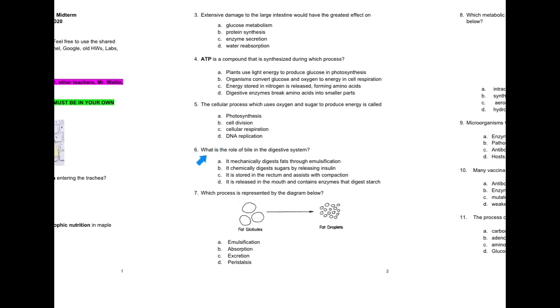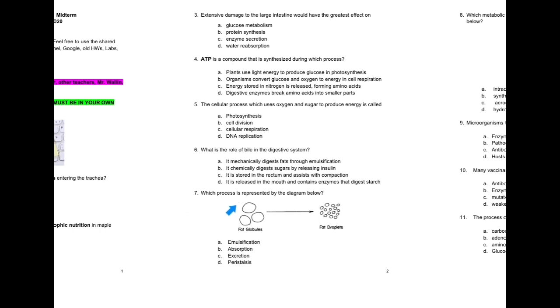Question 6. What is the role of bile in the digestive system? A. It mechanically digests fats through emulsification. B. It chemically digests sugars by releasing insulin. C. It is stored in the rectum and assists with compaction. D. It is released in the mouth and contains enzymes that digest starch.